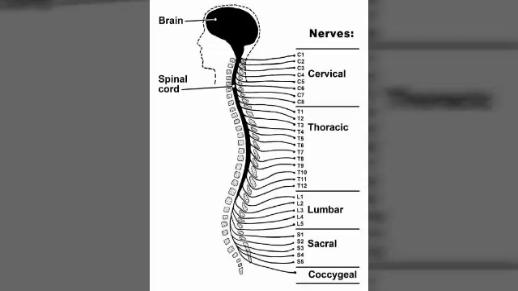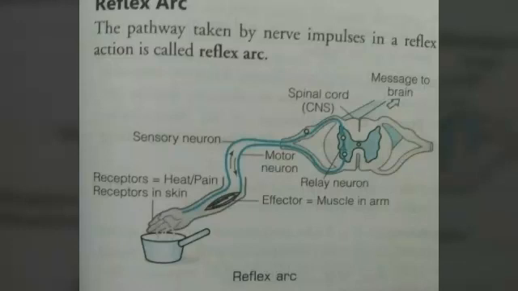Now let's start the spinal cord. As you know, the brain is continuous with the spinal cord. The spinal cord has different parts such as cervical, thoracic, lumbar, sacral and coccygeal. These are the nerves which arise from the spinal cord.